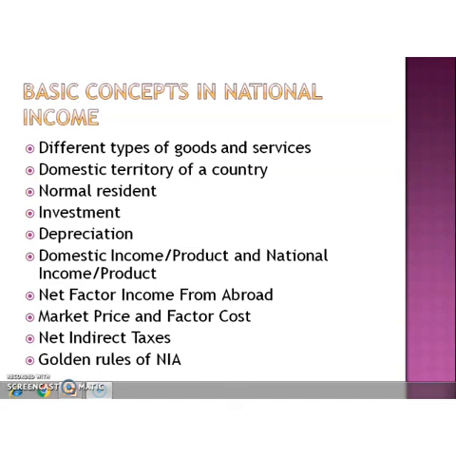You have to study all these concepts today itself, because in the next class we will start national income aggregates and measurement of national income. For understanding this, you should have a thorough knowledge of the basic concepts.